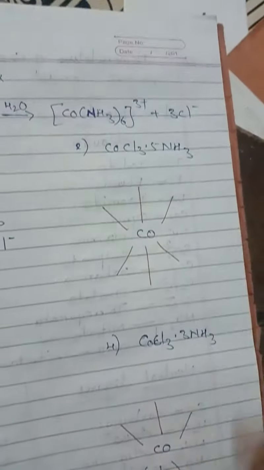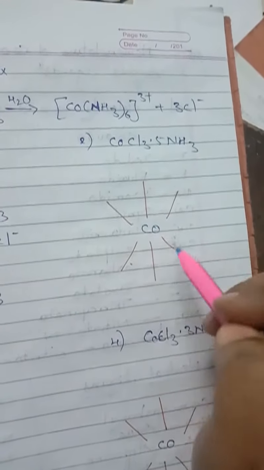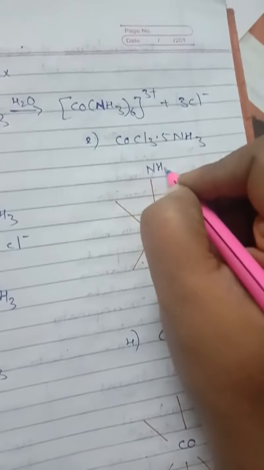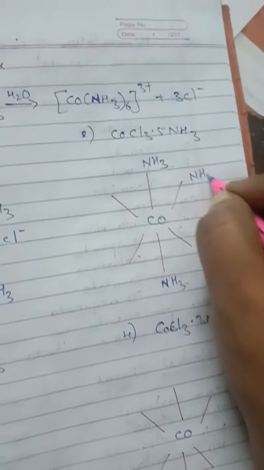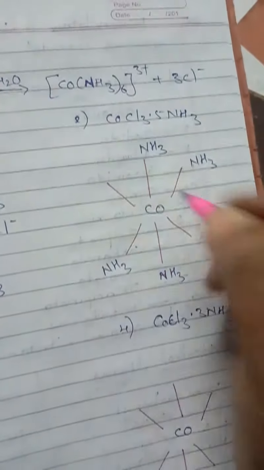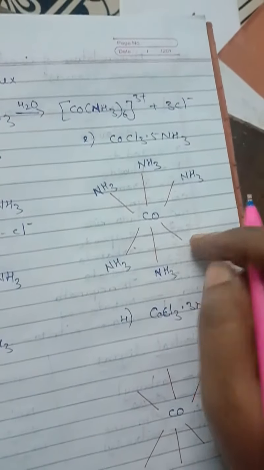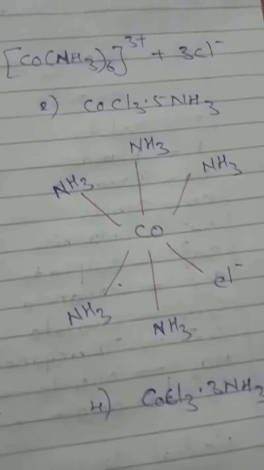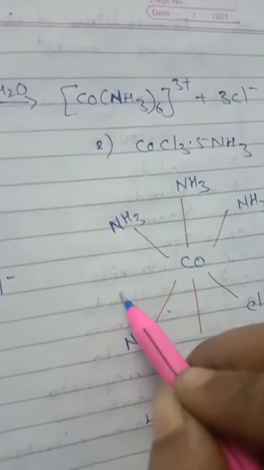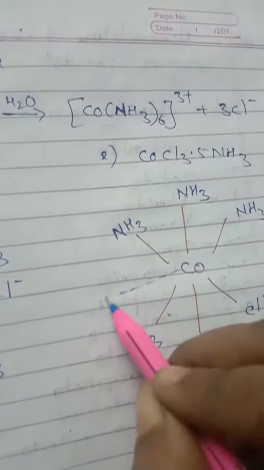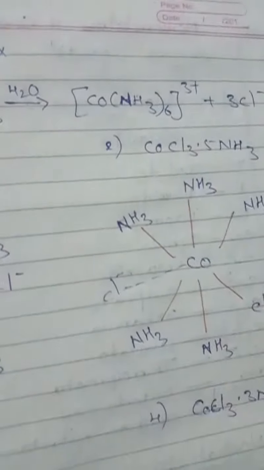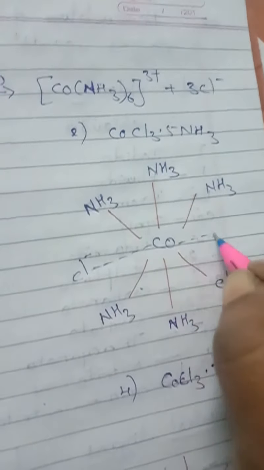Now comes this structure. Again, on the bold lines you draw the ammonia molecules first. Total 5 are there. NH3, NH3, NH3, NH3. Okay, you can write anywhere, no problem. Now on the other one you write 1 Cl minus. Okay, 1 chloride ion is completed. And how many are left? Still 2 left. So I am drawing here. It is not restricted, you can draw it anywhere, no problem. One is here, another one is here.